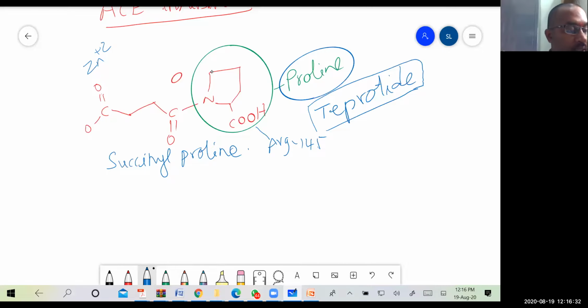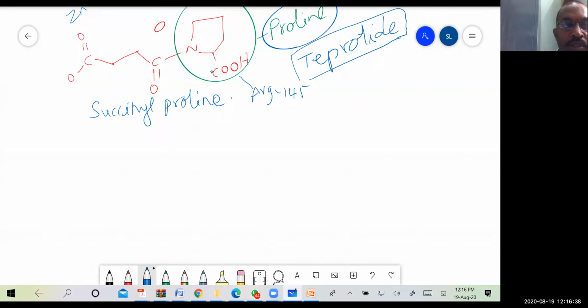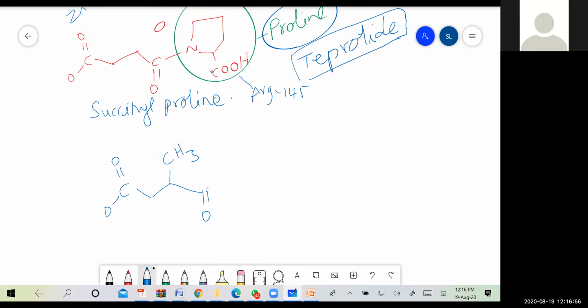Right. Then this succinyl proline was further developed. What they have done is they have included a methyl group in its structure so that it can bind more efficiently when compared to the succinyl proline. So this was the compound.